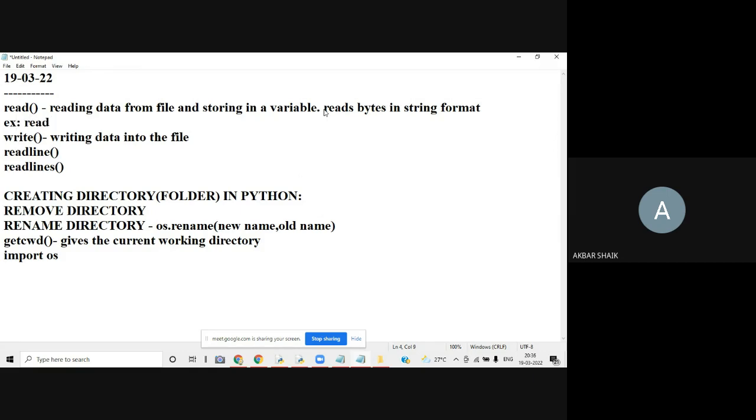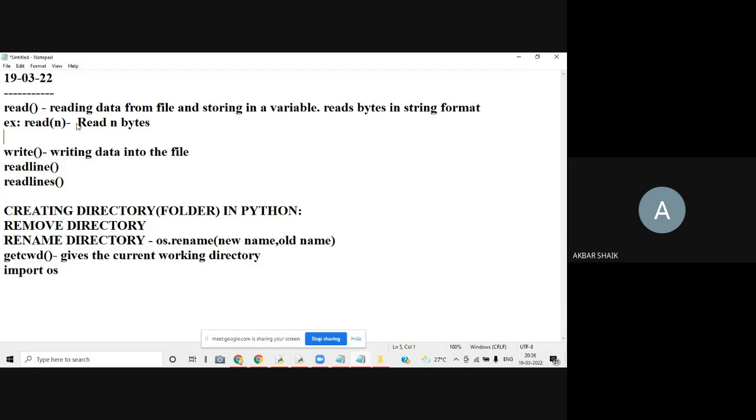One is with an argument. Argument means you can mention some number here. This is a read function with some argument. Argument you already know, right? In functions we discussed what an argument is. So here n is the argument. If you mention n, it's going to read n bytes. If you don't mention anything, there is no argument.